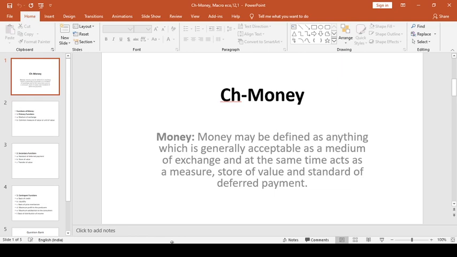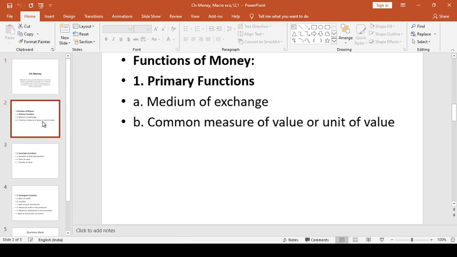Money is what money does. It is defined as an instrument that serves as a medium of exchange, a store of value, a measure of value, and a standard for deferred payment.